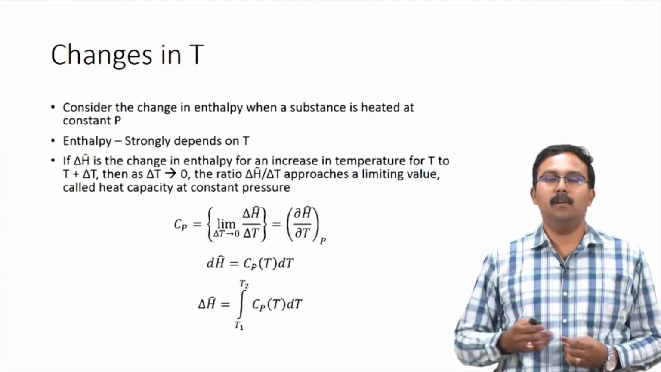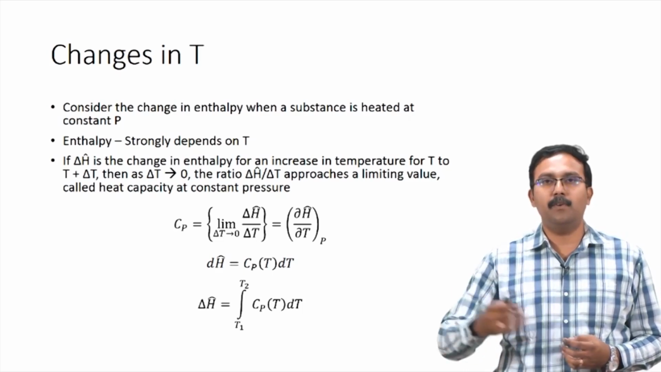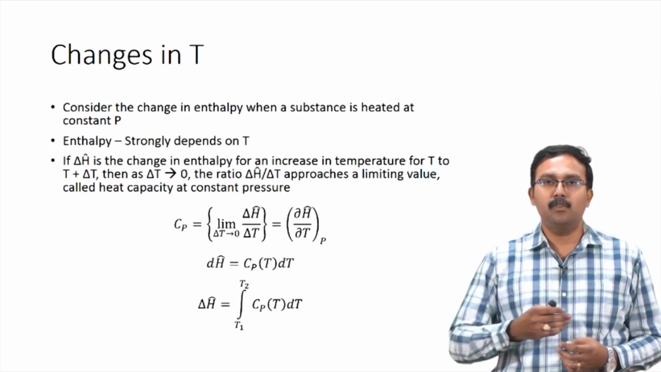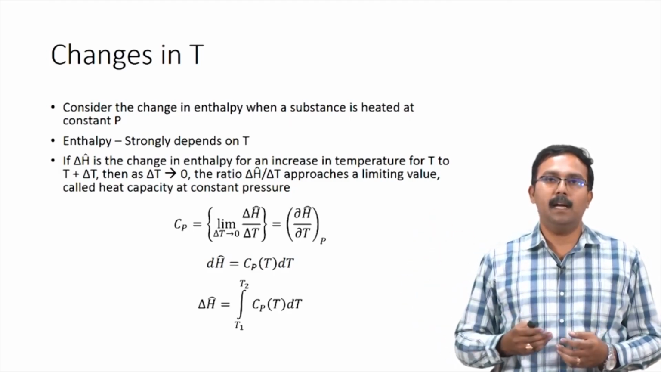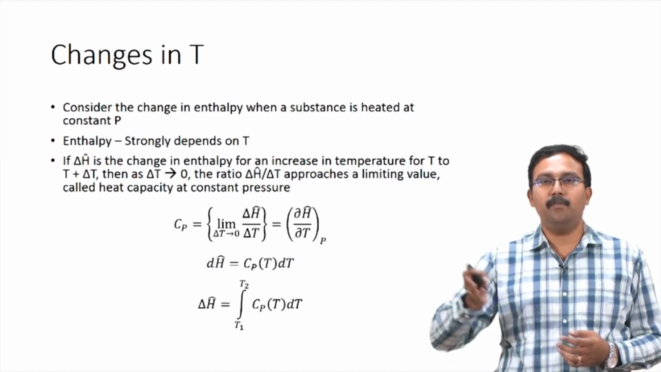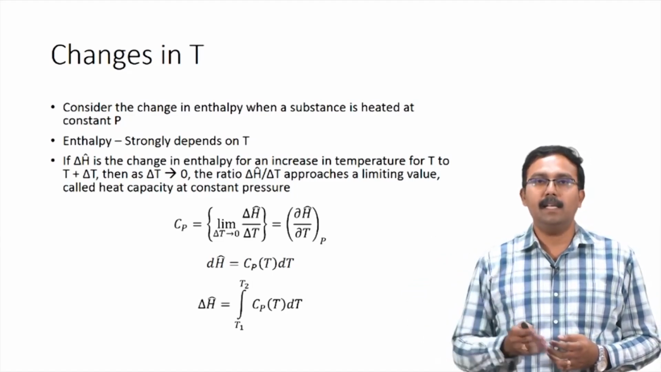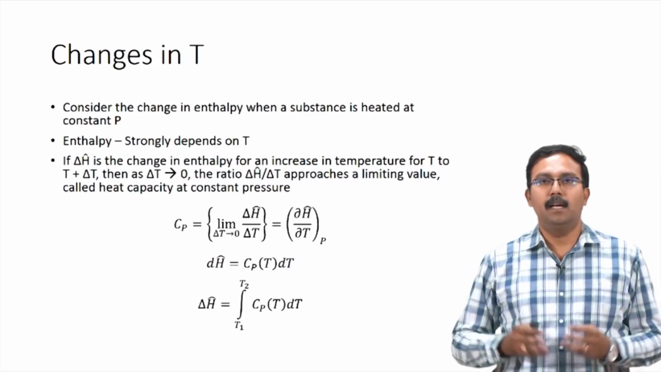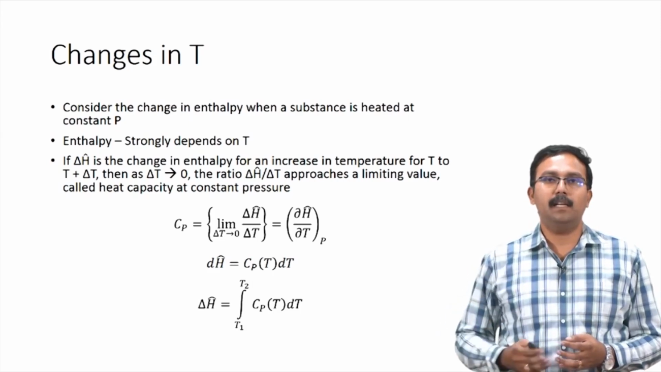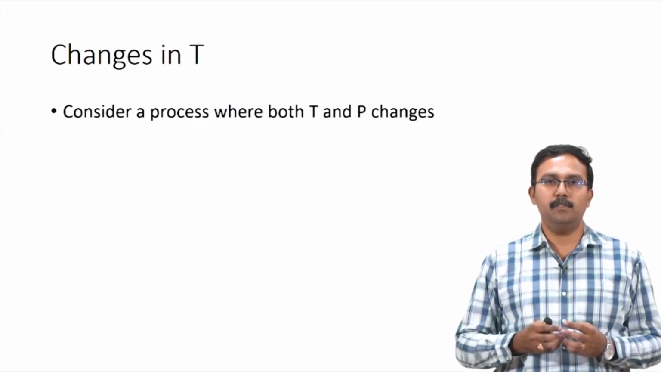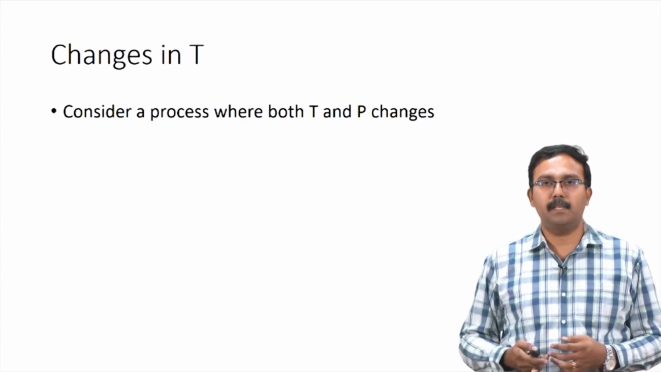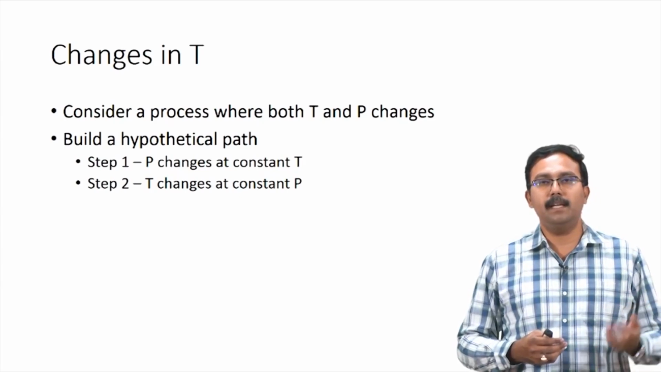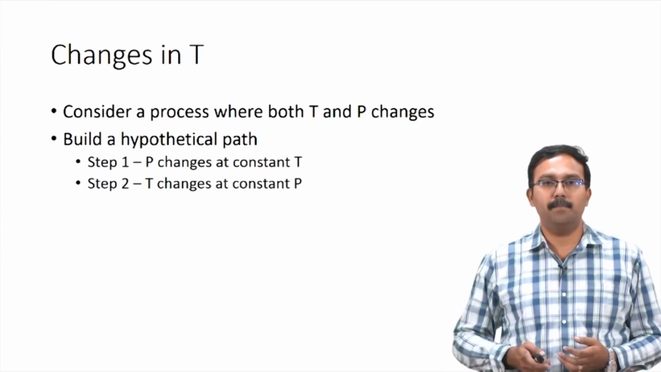As you saw in the curve for specific internal energy changing with respect to temperature, this is also not a straight line, which means that the slope drawn for the tangents would keep changing as the temperature changes. Therefore, Cp will also be a function of temperature, and we would have to calculate it as the integral of Cp dT. So, let us assume a process where both temperature and pressure change. Here again we would build a hypothetical path where the first step would be the change in pressure and the second step would be the change in temperature.